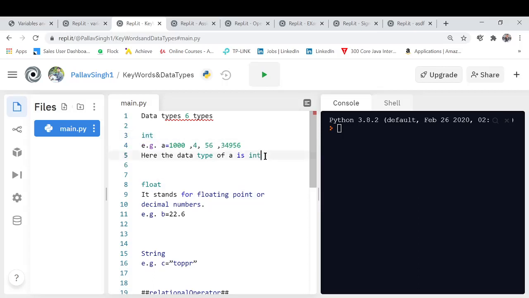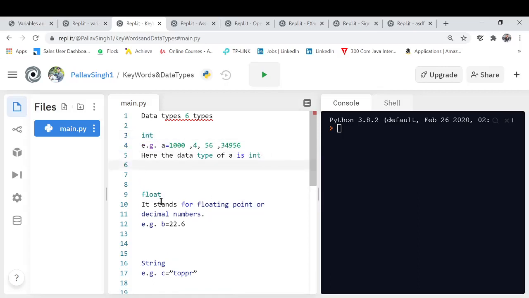Moving further, what are floats? The second most important data type is float. It stands for floating point, or decimal number. Let's say b is equal to 22.6, or c is equal to 4.8, or 0.2045. Whatever number has a decimal point is called a float number, float data type, sorry.